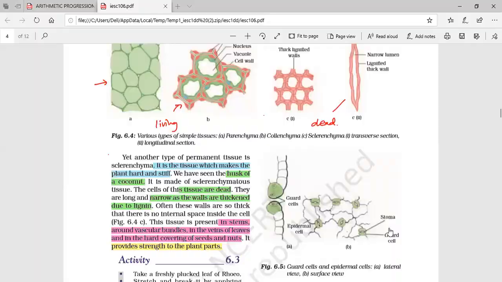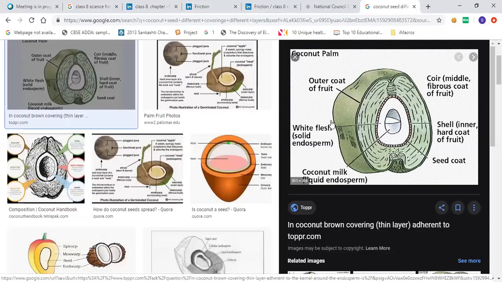Yeah, open the Google page itself. Are you able to see? Now you can see this is the part that is taken. Are you able to see it on the right-hand side? Yes, ma'am. This is a green covering. After that, this is a green covering, right?